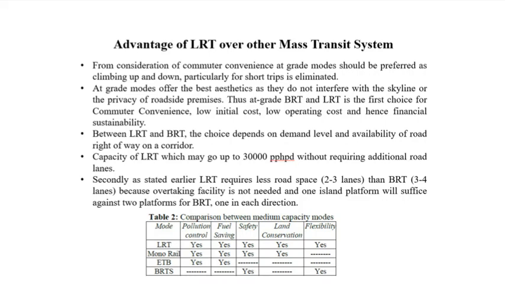Then, between LRT and BRT, the choice depends on demand level and availability of road right of way on a corridor. The capacity of LRT may go up to 30,000 persons per hour per direction without requiring additional road lanes. And secondly, as stated earlier, the LRT requires less road space, that is 2 to 3 lanes, rather than BRTS, which requires 3 to 4 lanes, because overtaking facility is not needed in LRTS, and only one island platform will suffice against two platforms that are required for a BRTS, one in each direction, obviously.